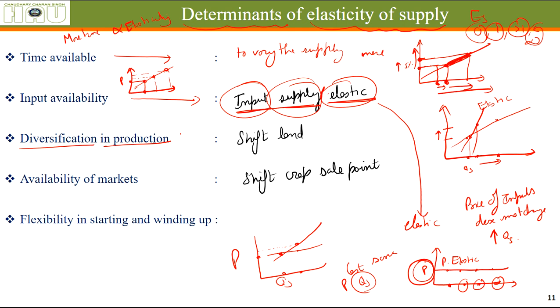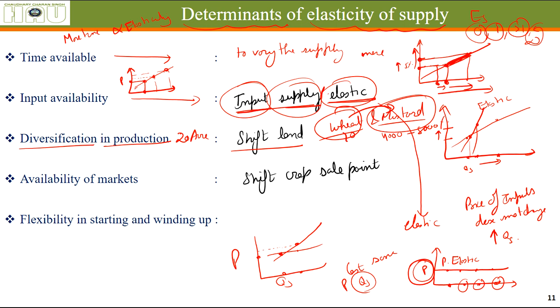Diversification in production. Let's say we have 20 acres of land and we used to cultivate wheat and mustard. As we got to know that in the coming year the price of mustard is going to increase from 4,000 to 8,000 rupees per quintal, definitely what is going to happen? We are going to shift our land from wheat to mustard. Earlier 10-10 both.